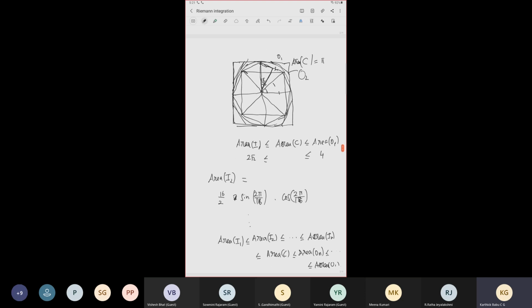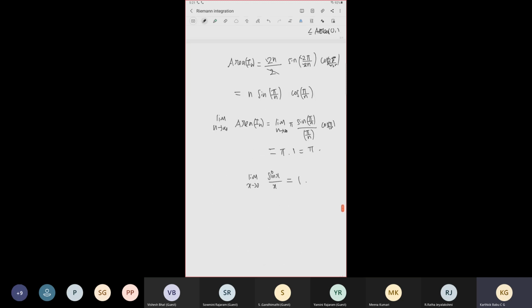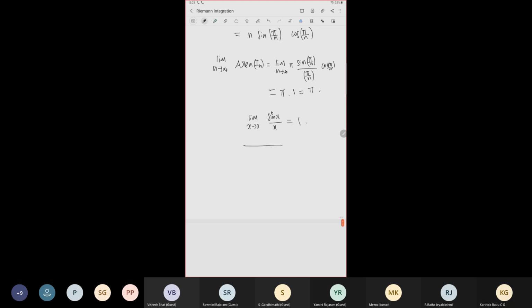So we can similarly prove that the outside, circumscribed polygons also converge to pi. So the area of the circle is pi. So in that way we can calculate the area of the circle. So with this intuition, I am now going to define Riemann integration using a similar idea actually, but there we are going to use rectangles as the building blocks. From inside and outside, we will try to approximate similarly using rectangles.